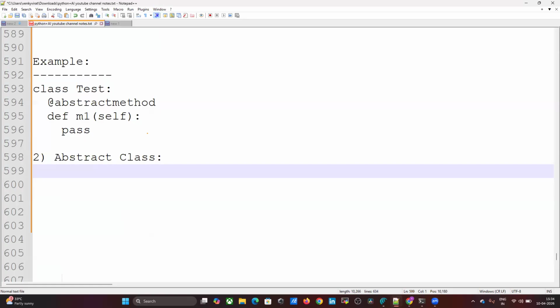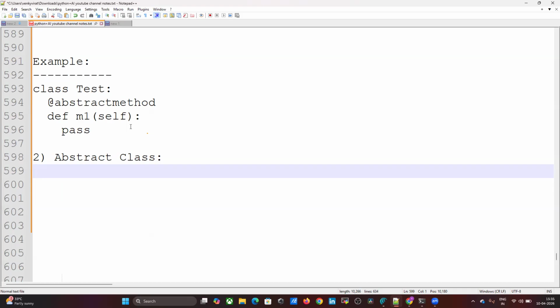Such partial implementation classes are called abstract classes. Sometimes I know the concept, I know the requirement, but not fully. For such requirements, we can use abstract class.